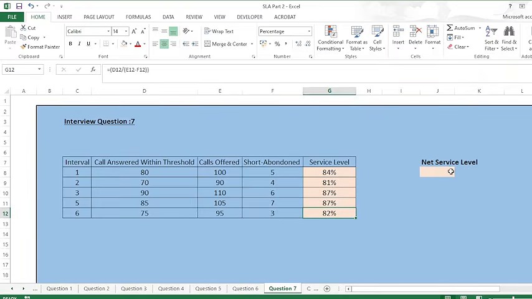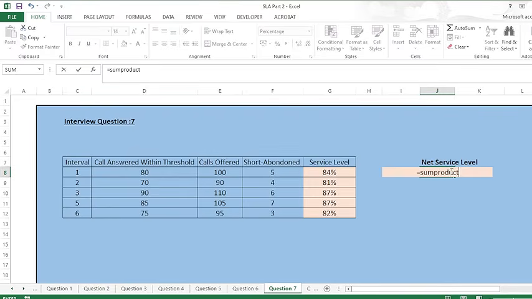Moving on, how will I calculate the net service level? I use the same sum product formula, that is total calls being offered in the first array. In the second array, I'll use the service level, right? And then I'll divide it by total calls offered. So now my net service level is 84%.